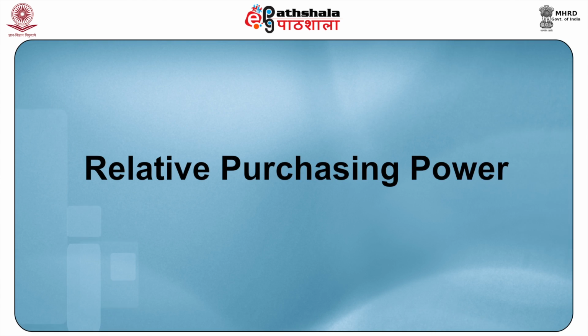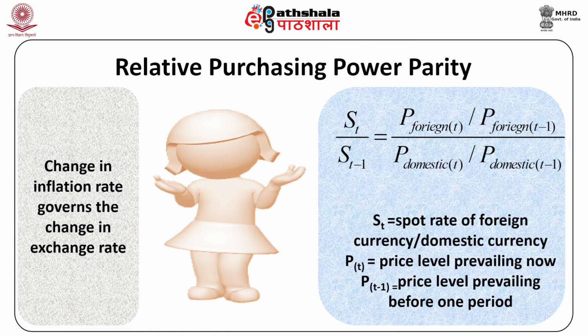Relative purchasing power parity. Relative purchasing power parity postulates that the change in inflation rate governs the change in the exchange rate. S_T divided by S_(T-1) is equal to P_foreign,T by P_foreign,(T-1) divided by P_domestic,T by P_domestic,(T-1), where S_T is the spot rate of foreign currency divided by domestic currency, and P_T is the price level prevailing now and P_(T-1) is the price level prevailing one period before.